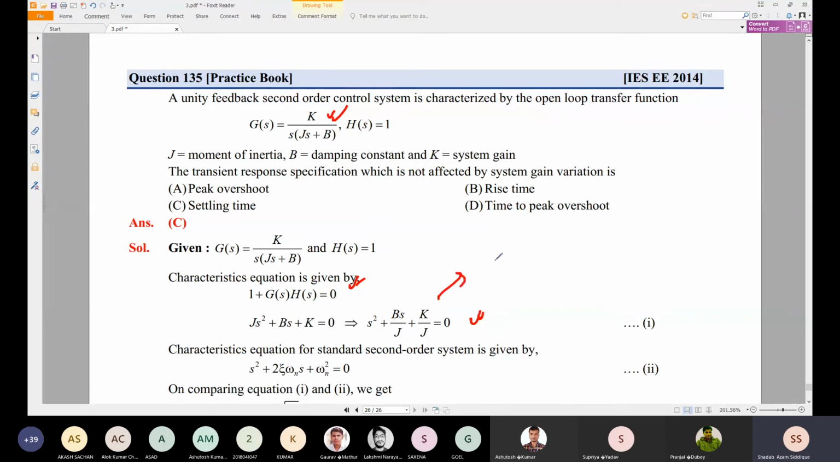We have already seen this for translational motion. There the characteristic equation was s square plus F by J into s plus K by J equals 0, or Js square plus Fs plus K equals 0, the characteristic equation for the translational mechanical system. Comparing with s square plus 2 zeta omega n s plus omega n square equals 0, we can find the omega n and zeta values.